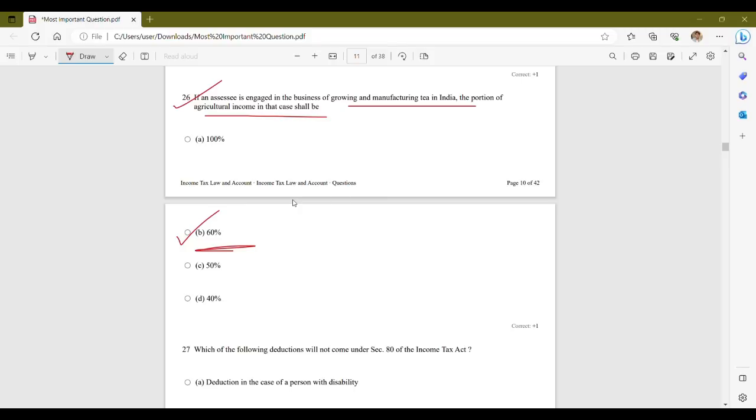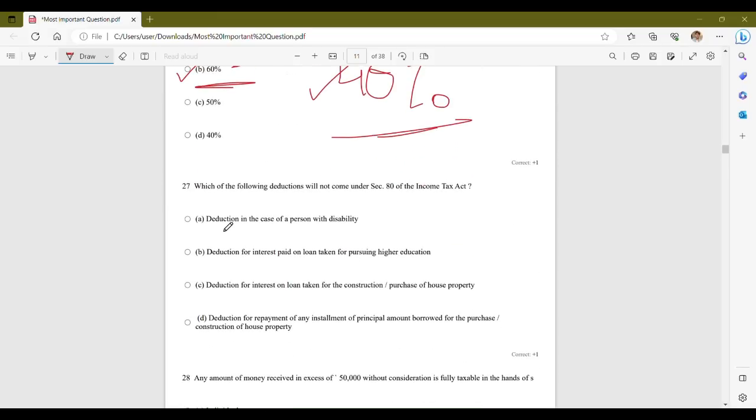As per section 115 BBE of Income Tax Act 1961, for individuals and Hindu undivided families engaged in tea manufacturing, 60% of the total income derived from the sale of tea produced and manufactured by them is considered agricultural income. The remaining 40% is considered as non-agricultural income and taxed accordingly. Now moving on to next question.